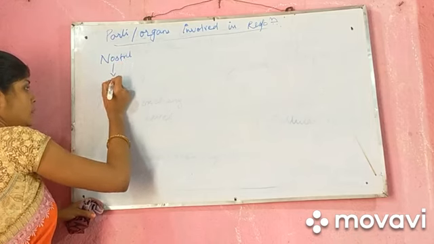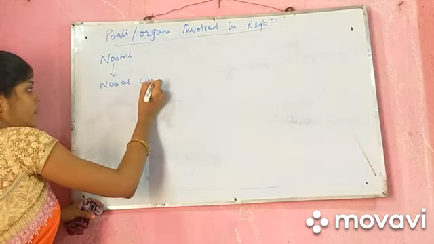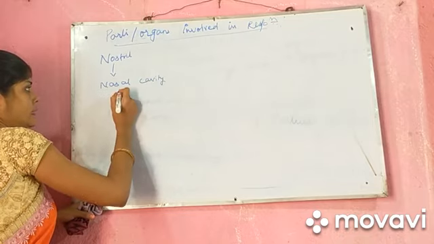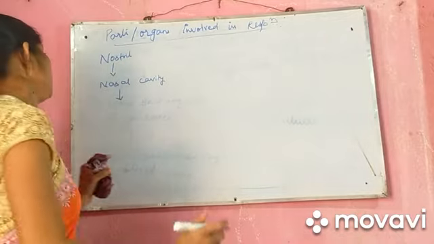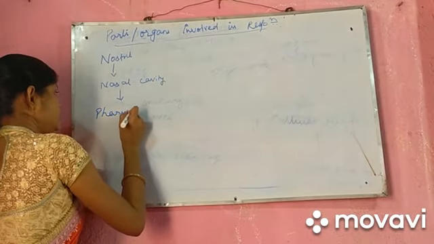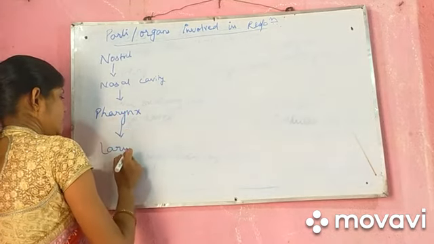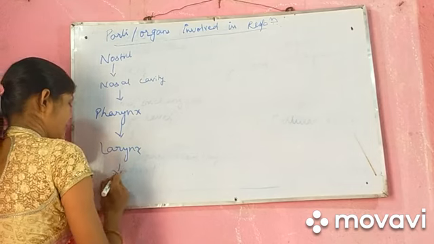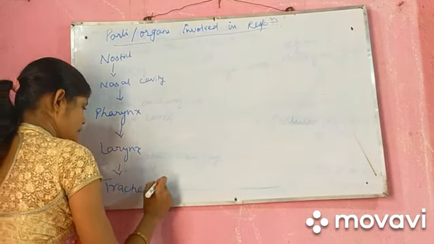Then after this comes the nasal cavity. Then after the nasal cavity is our pharynx. Then comes the larynx. Then comes the trachea. Trachea is known as windpipe.